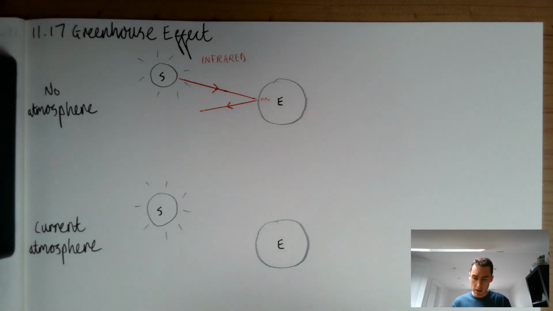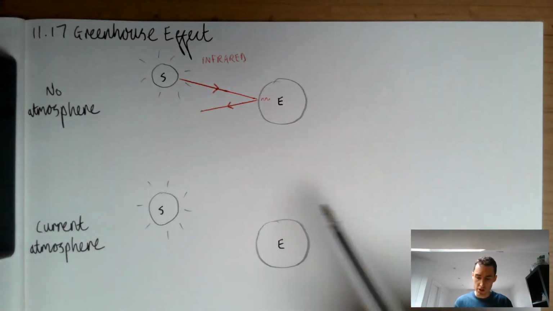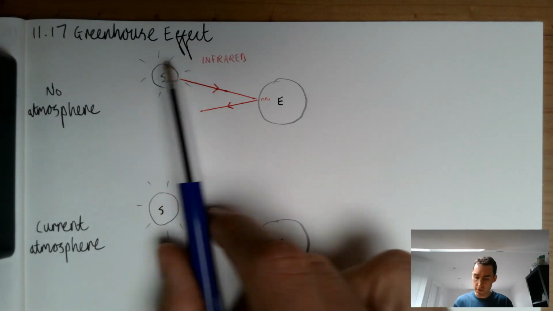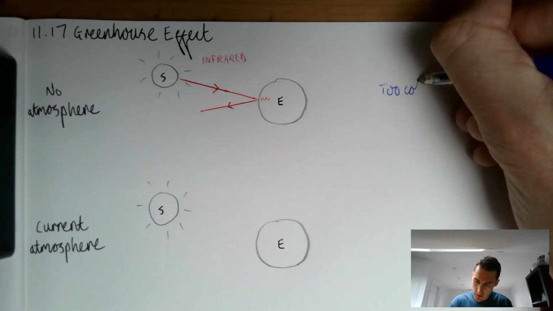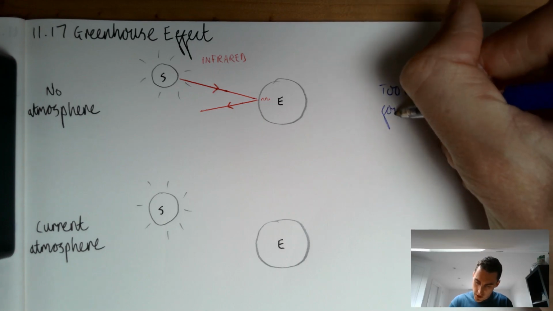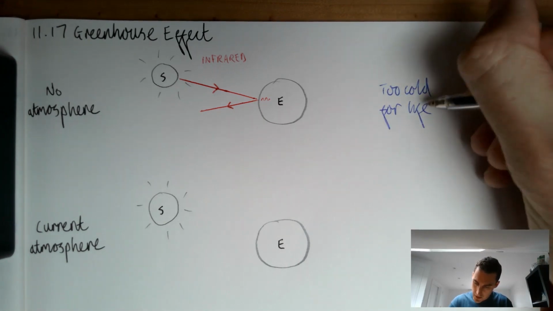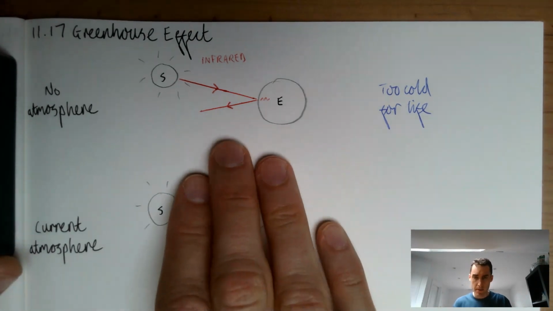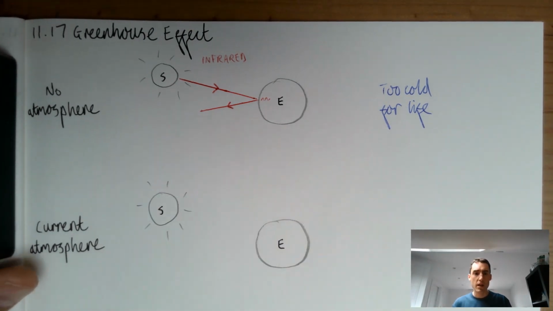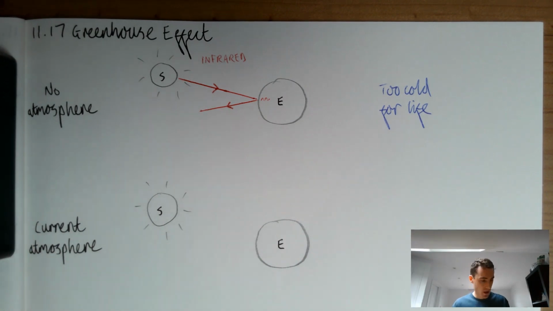So maybe we could make a note here to students and just say something along the lines of, if there was no atmosphere, the Earth would be too cold for life. Certainly life as we know it. So that's the first thing that we can say. And what we want to do then is compare that to the current situation.